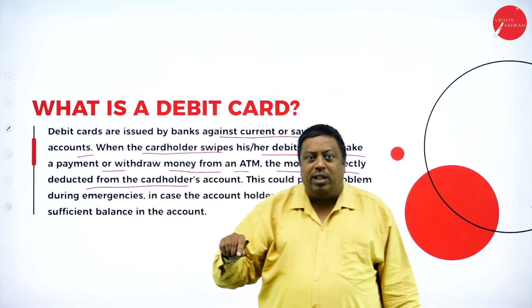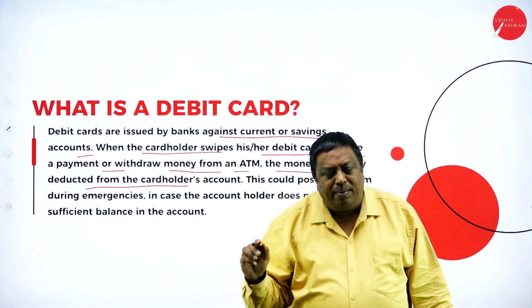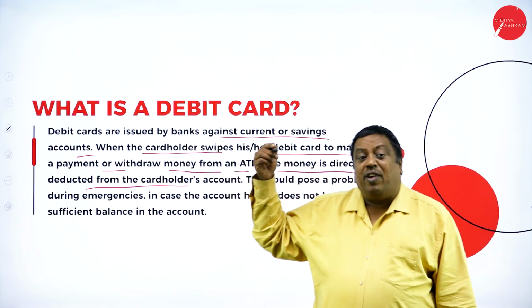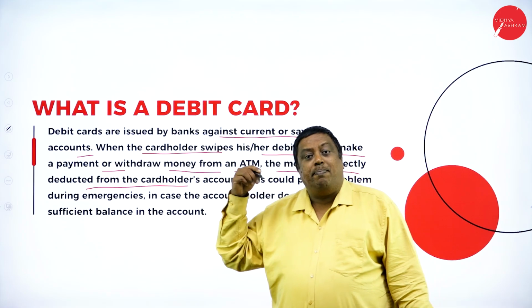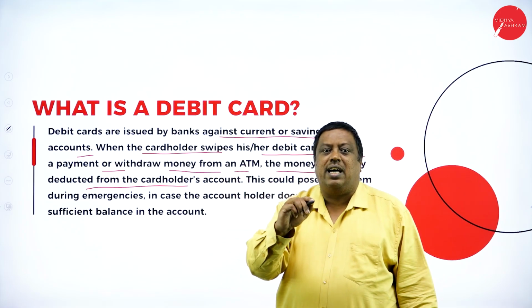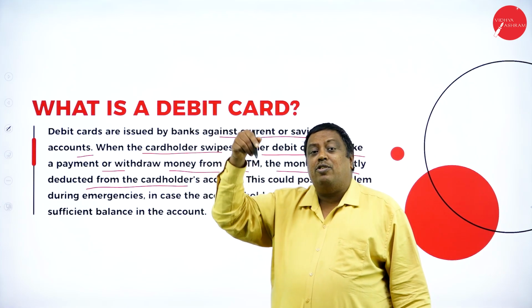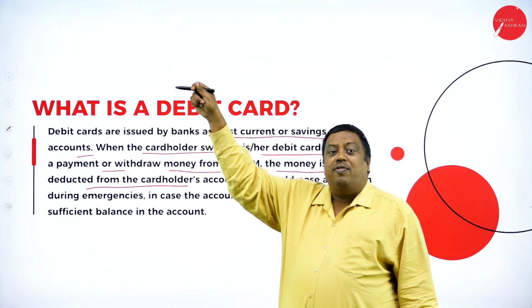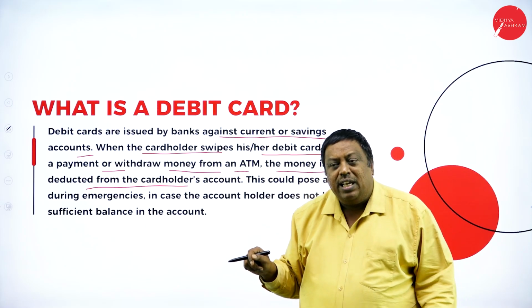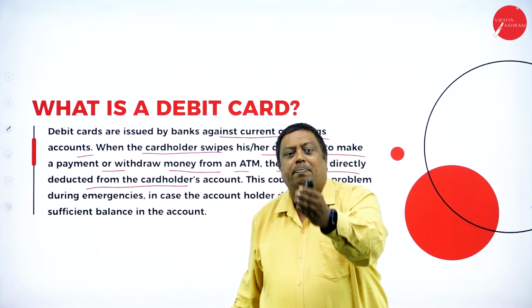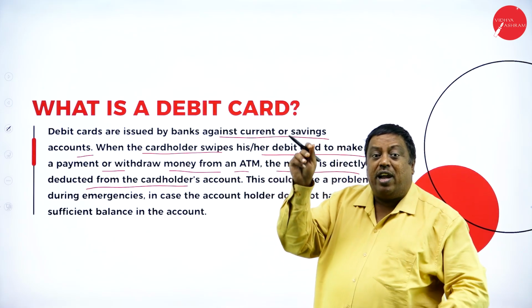He can withdraw the amount from an ATM or he can swipe the card at the time of making payment in any business sector. The amount will directly be deducted from my account. If I'm using my debit card, the amount will be deducted from my account and it will be transferred to the concerned person. This is the swiping part here.